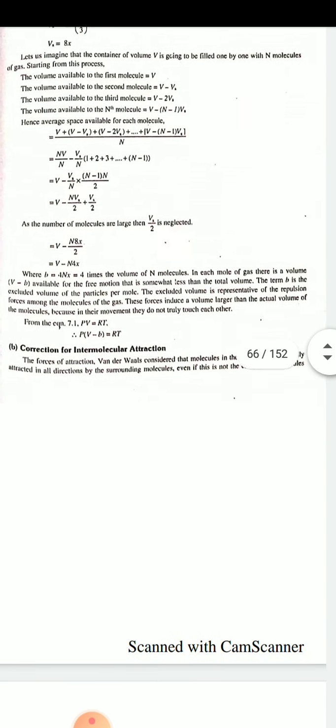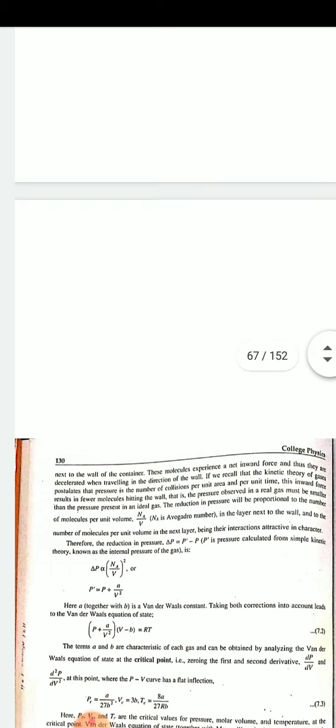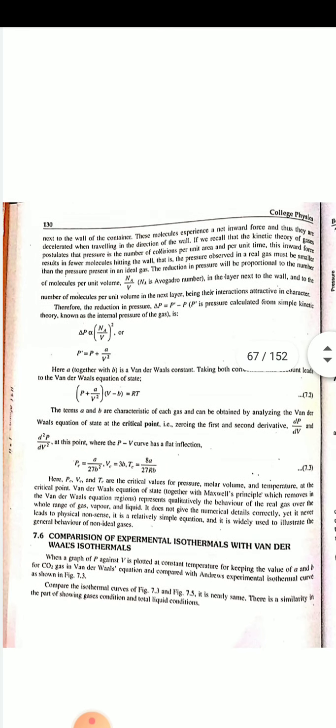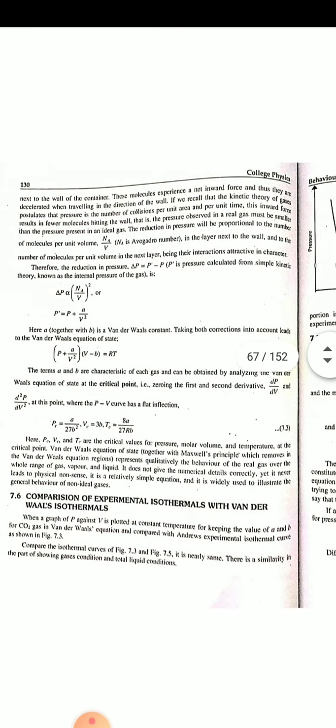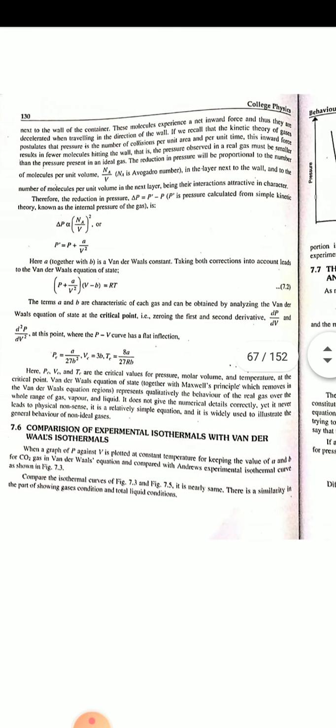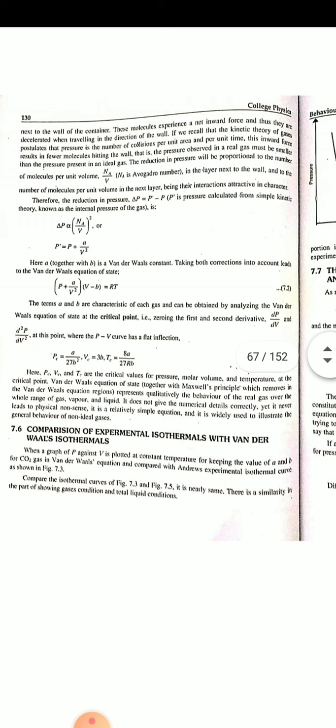RT. Then the correction for the intermolecular attraction, which is given by Van der Waals, gives a new equation: (P plus a upon V square) into (V minus b) is equal to RT. That is the Van der Waals correction for the pressure as well as the volume, or we can call it attraction. This equation you have to remember: (P plus a upon V square)(V minus b) is equal to RT, where a and b are the characteristics of each gas and can be obtained by analyzing the Van der Waals equation of state at the critical point.